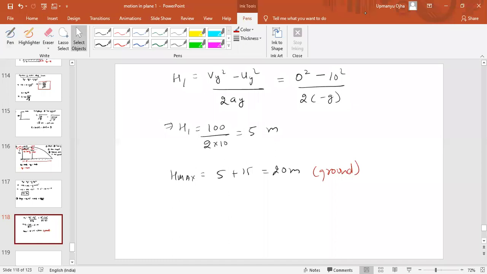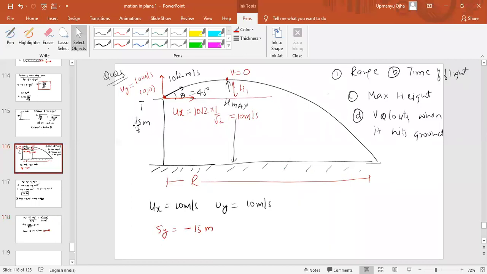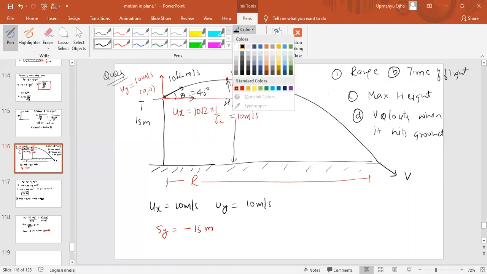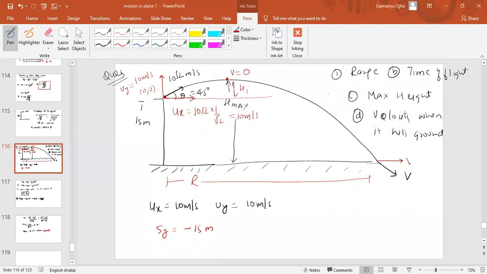Now what we need to find? We need to find the velocity when it hits the ground. So how to find the velocity when it hits the ground? When it hits the ground, its velocity will be along this direction v. Now this v will have two components. One would be along the x-axis, which is vx. The other will be along the y-axis, vy. Understood? So when it hits the ground, it has two components, one along the x-axis, other along the y-axis.